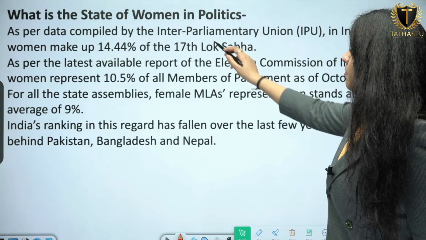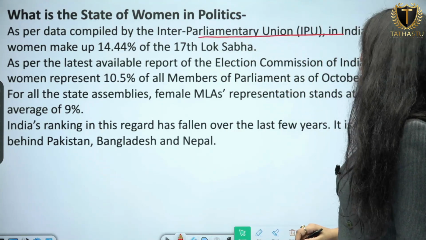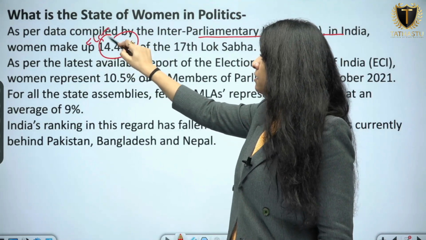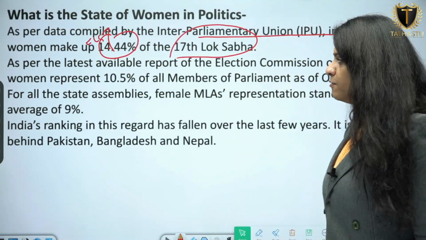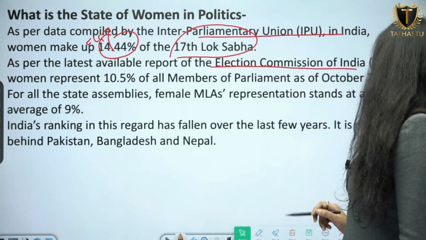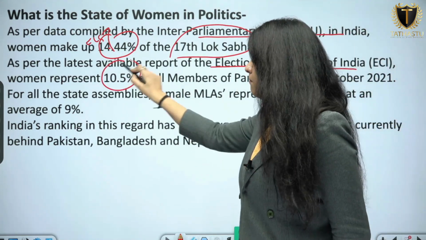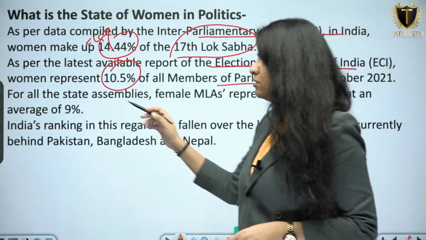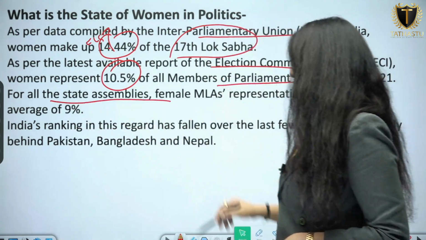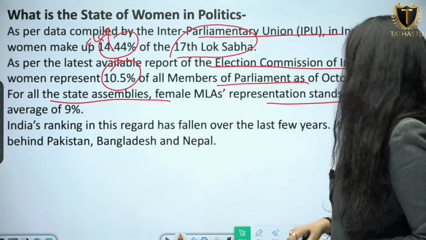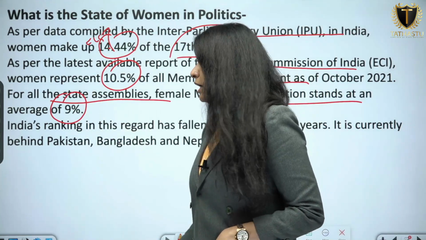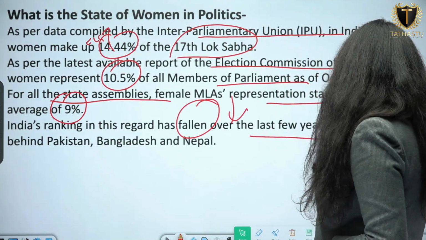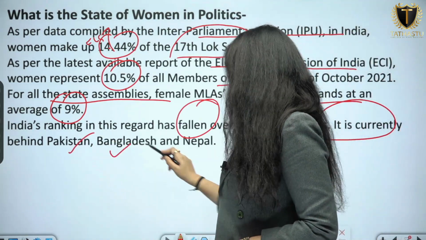As per data compiled by the Inter-Parliamentary Union, in India women make up only 14.44%, approximately just 15% of the 17th Lok Sabha. As per the latest available report of the Election Commission of India, women represent only 10.5% of all members of parliament, only 10.5%. Imagine the low representation. For all the state assemblies, female MLAs' representation stands at an average of 9% only. India's ranking in this regard has fallen over the last few years. It is currently behind Pakistan, Bangladesh and Nepal.